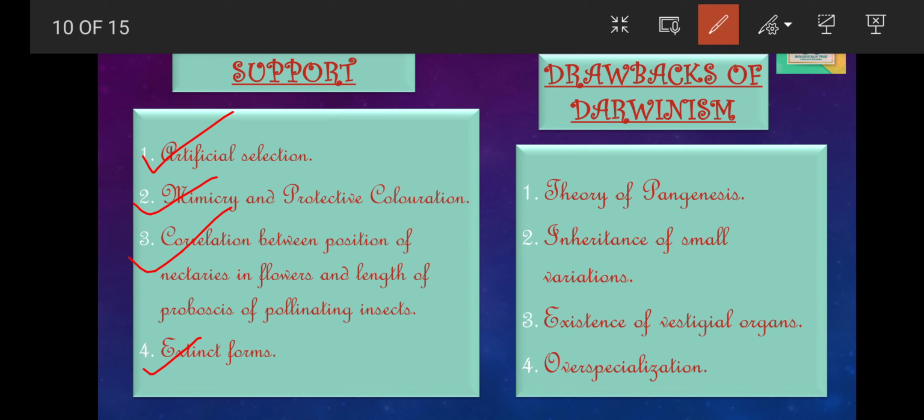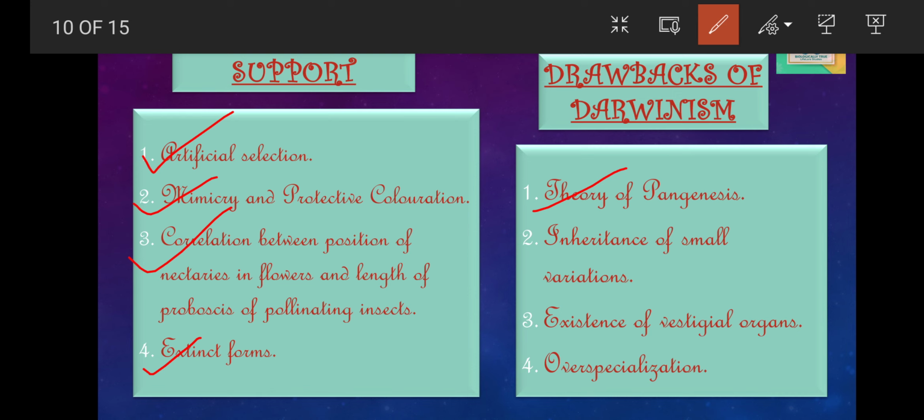The first was the theory of pangenesis. Darwin failed to explain the mechanism of inheritance, or the mode of transmission of variations to the next generation. In 1868, Darwin proposed the theory of pangenesis to explain this phenomenon. According to this theory, every cell, organ or part of the body produces minute hereditary particles which are termed pangenes or gemmules. These were carried by the blood and deposited in the gametes.